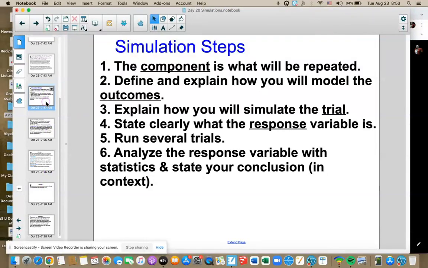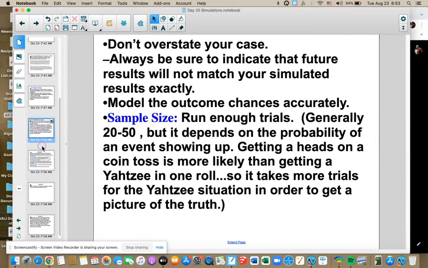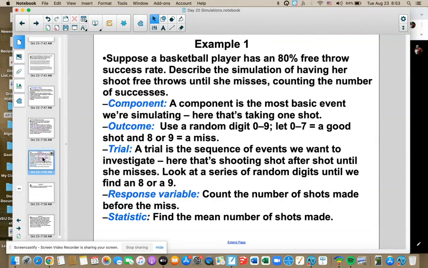How to do a simulation on something. In a simulation, we're trying to find out if something's unusual or not. The notes are here; you can pause this and read through them. I'm going to use a basketball player who claims to shoot 80% on free throws. They say that's their success rate: when they shoot free throws, they make 80% of them most of the time.